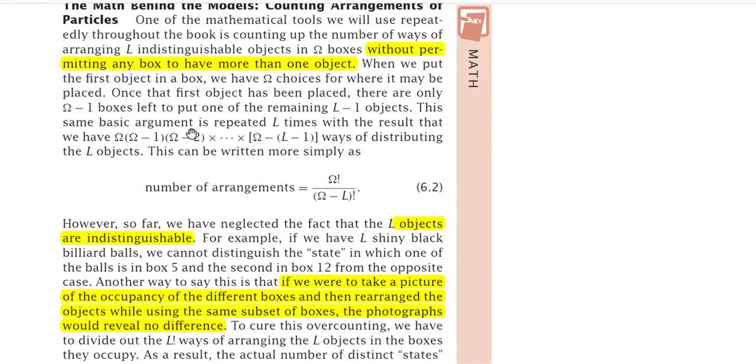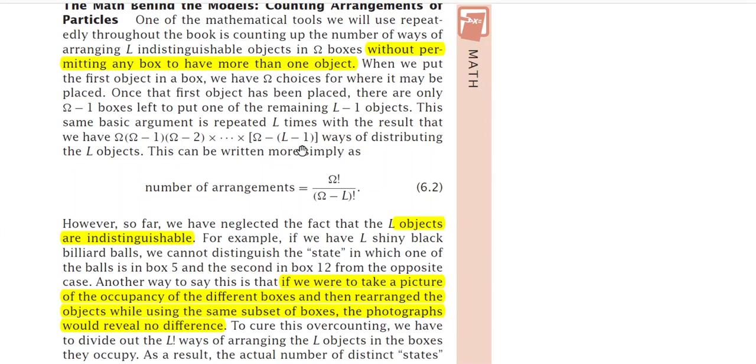This same basic argument is repeated L times, with the result that we have omega into omega minus 1 into omega minus 2. In this way, the last term will be omega minus L plus 1, because in the first term we can also write omega minus 0, that is omega. That is why the last term is omega minus L plus 1, because you have L objects.